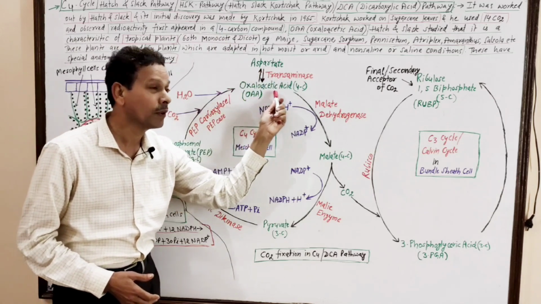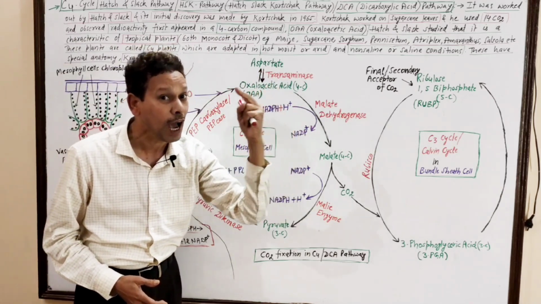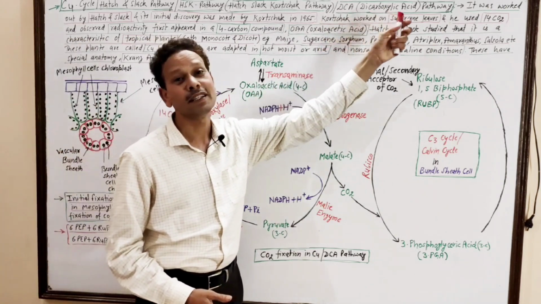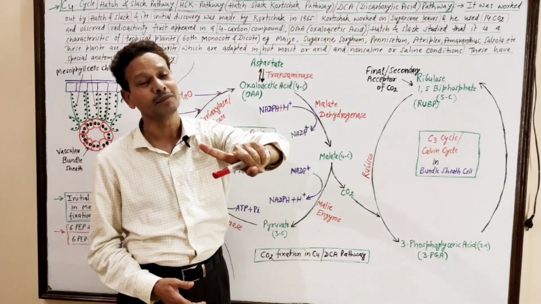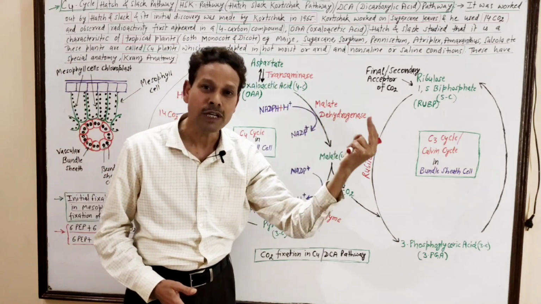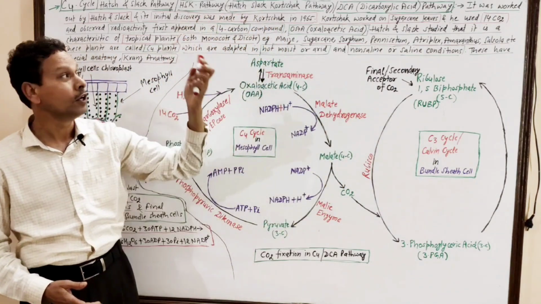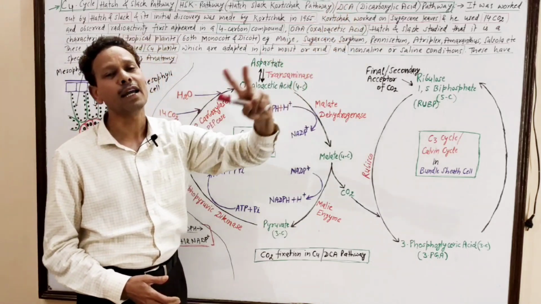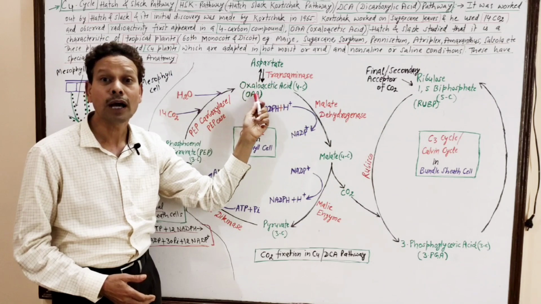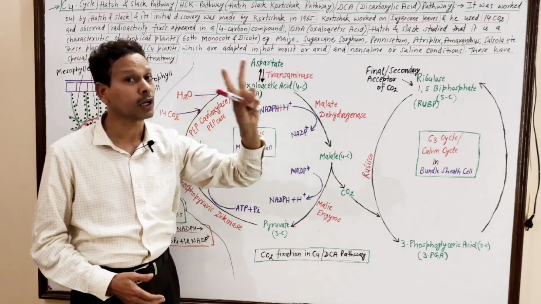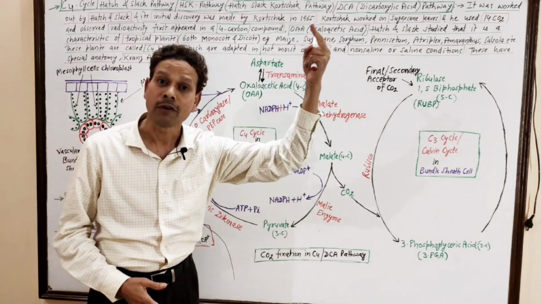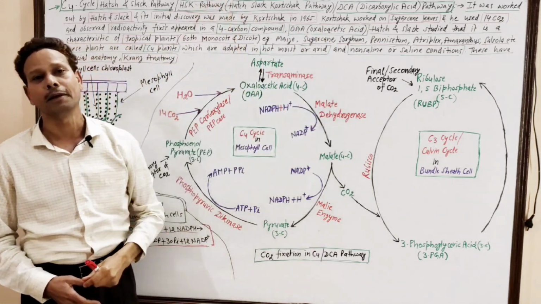And oxaloacetic acid has 2 carboxylic groups, that's why it is DCA instead of TCA. Very clear? TCA, tricarboxylic acid, was the Krebs cycle. But this is DCA, dicarboxylic acid, because the compound here is the 4-carbon compound OAA, oxaloacetic acid. But in TCA, the first compound was citrate in the Krebs cycle.